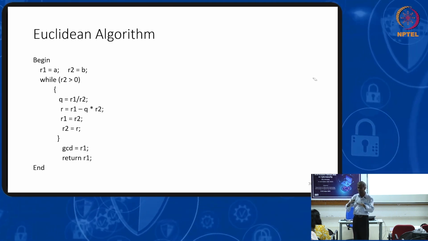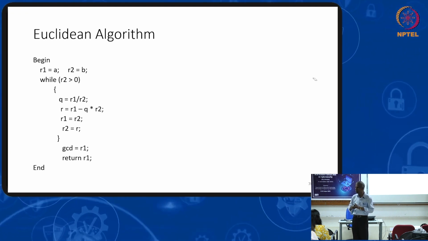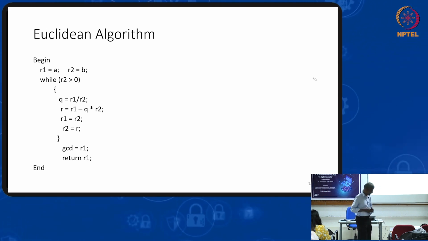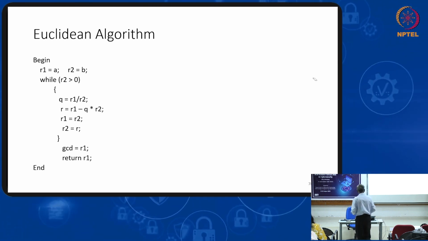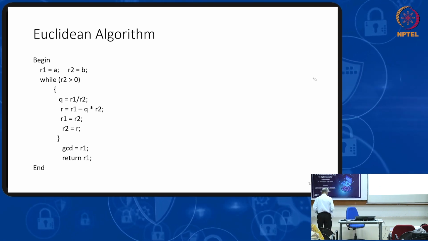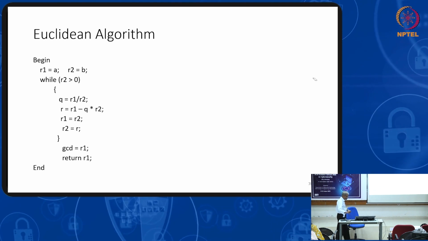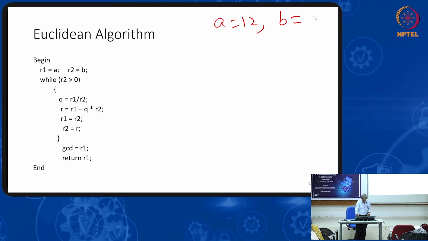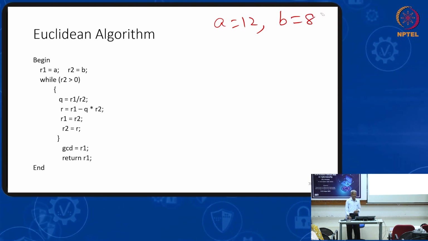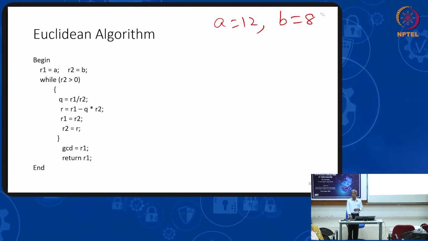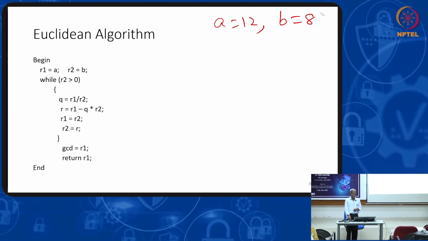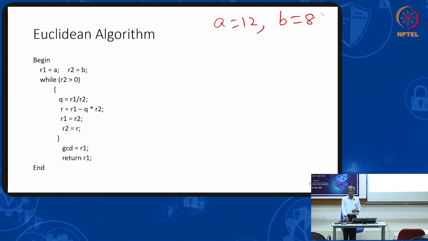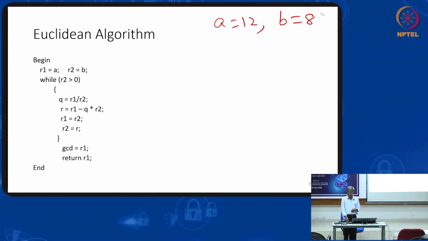We will take a small example, or a bigger example? Bigger number or smaller number? Smaller number will be easier for understanding. So I will take a smaller number. I take 12 and 8. What answer do you expect? I want to find the greatest common divisor between 12 and 8. What is the answer? 4. 4, we know the answer.